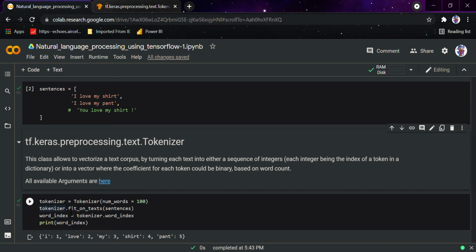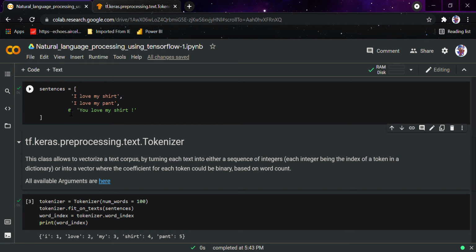And then I would fit all the text, that is all the sentences that I have defined in this array, inside this tokenizer. Now I would define word_index and simply do tokenizer.word_index. It would print all the indexes present inside the tokenizer with the help of words.